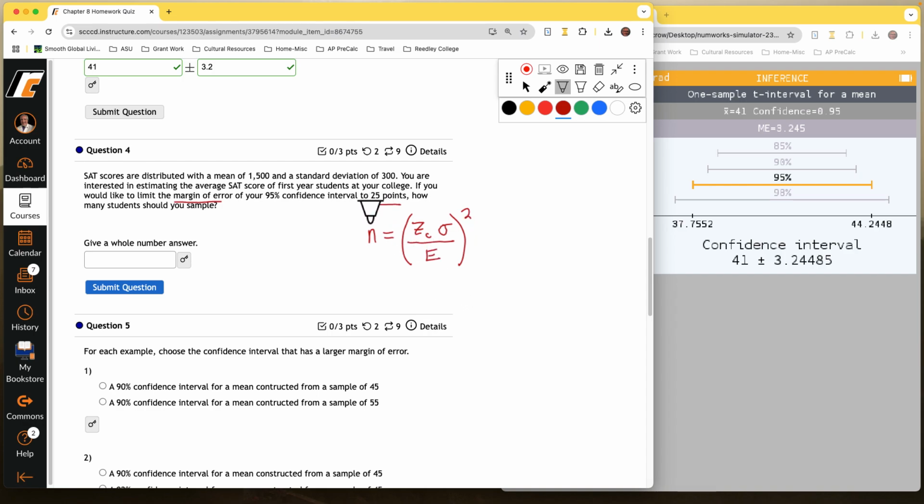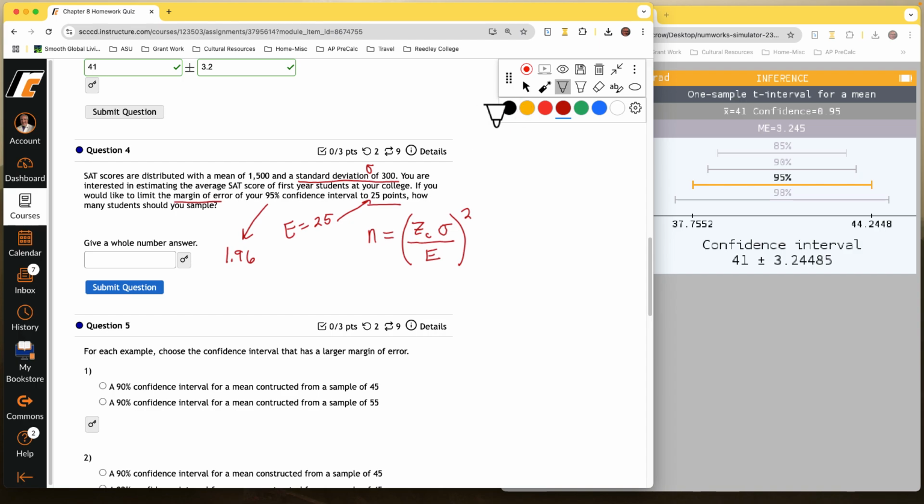So we have the margin of error. That's what this is. We want the margin of error to be no more than 25. So we'll put in 25 for E. Standard deviation, and this comes from a population, so that's a population standard deviation, so that is our sigma. Z critical, we'd have to look that up. If you remember, 95% confidence interval for the Z's is always going to be 1.96.